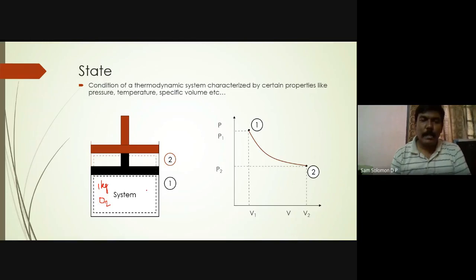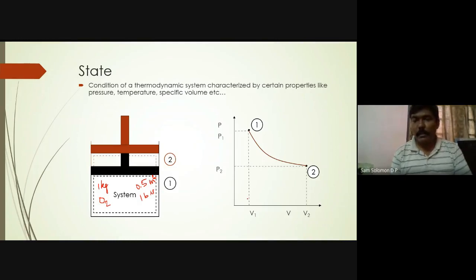At point number 1, what I have is 1 kg and the volume is less, which means maybe the volume is 0.5 meter cube. Yesterday also we saw a similar example. The volume here is 0.5 meter cube. The pressure, let's say, is 1 bar. So the pressure is 1 bar and the volume is 0.5 meter cube.